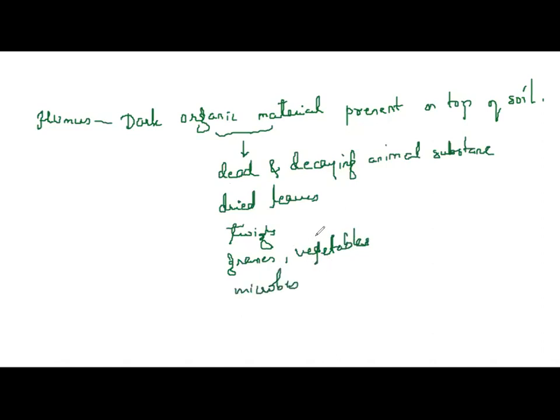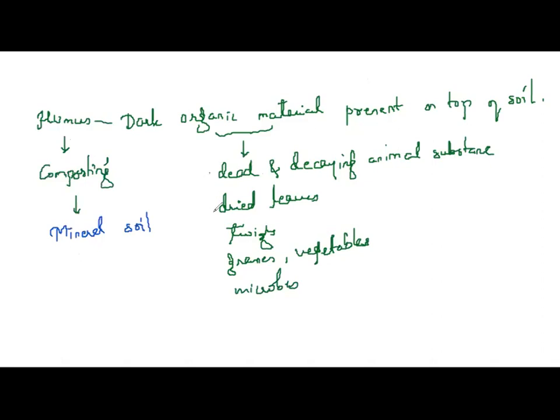Humus is naturally obtained soil, which can also be easily produced. You can produce humus by a process called composting. It is also referred to as mineral soil. Why is it referred to as mineral soil?